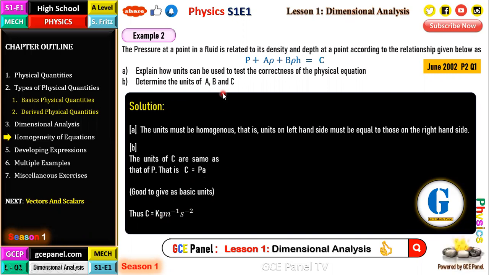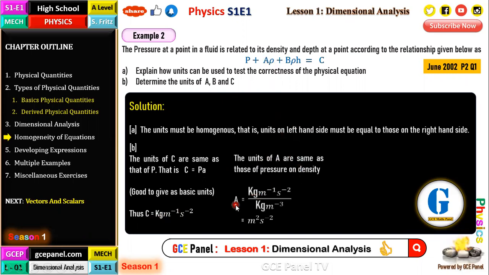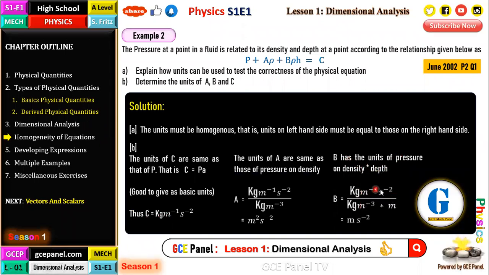Now the units of A. The units of A are the same as the units of pressure divided by density. So the units of A should be equal to the units of pressure divided by the units of density, and that gives me meter squared per second squared. This is the same as velocity squared. Now the last one, the units of B. The units of B are the same as the units of pressure over density times depth. So I have the basic units of pressure over the units of density times depth, which is meters. So the units of B is meter per second squared. So B is acceleration. This is how we answer this question.